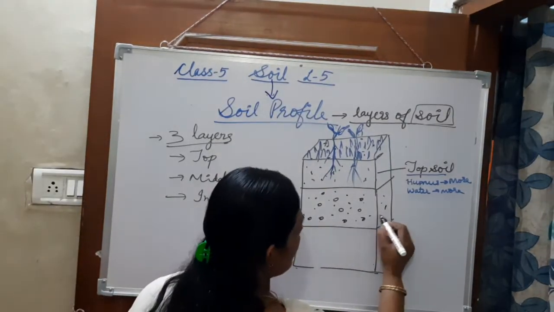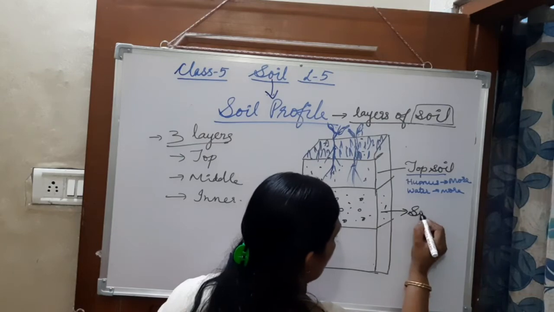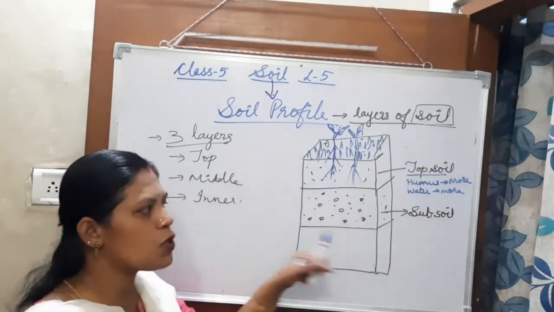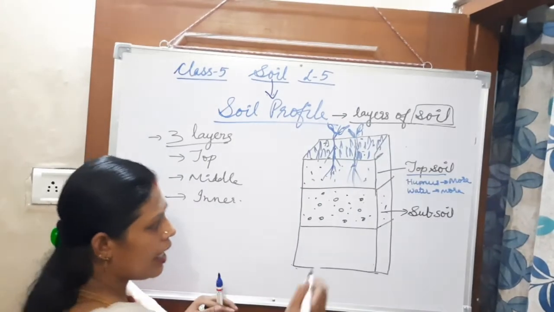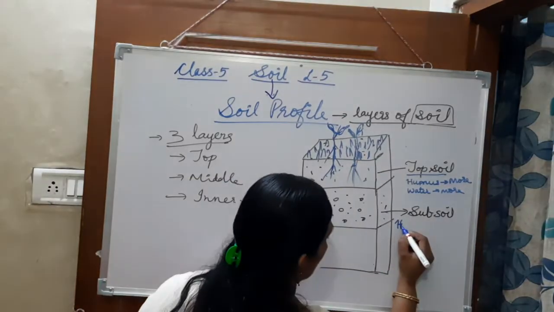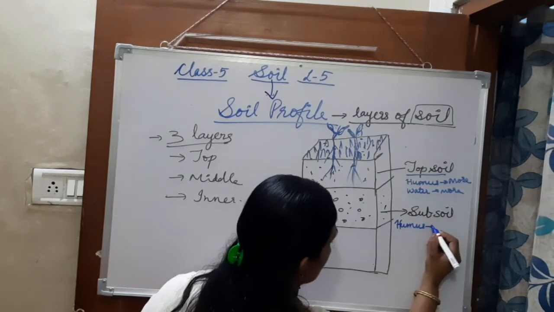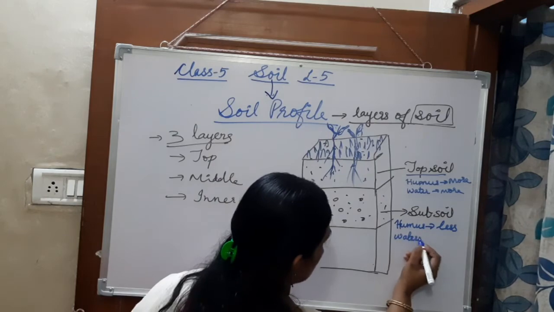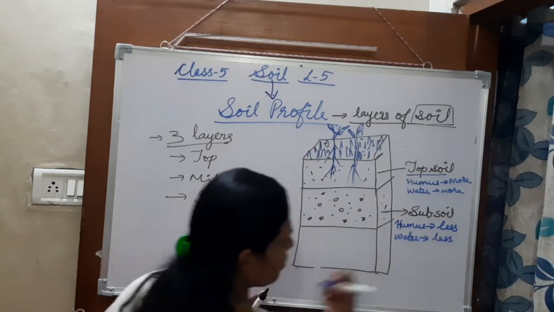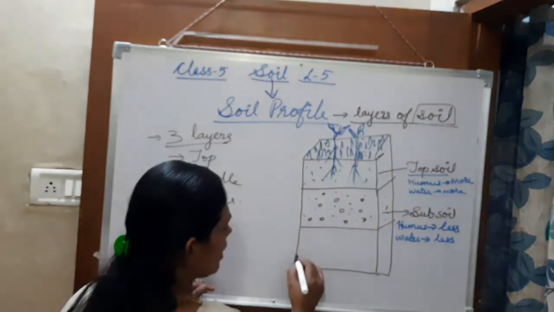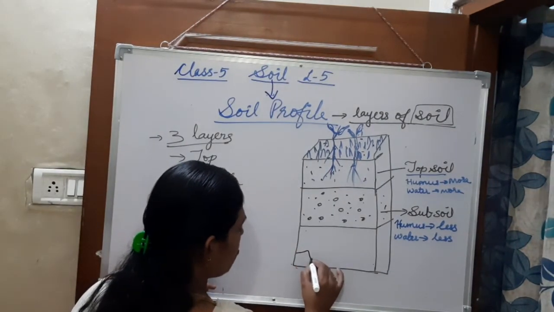And this is the subsoil. Here in the subsoil they contain less humus. If we talk about the humus, how much is it? Less amount of humus. And water there is also less. Understood?